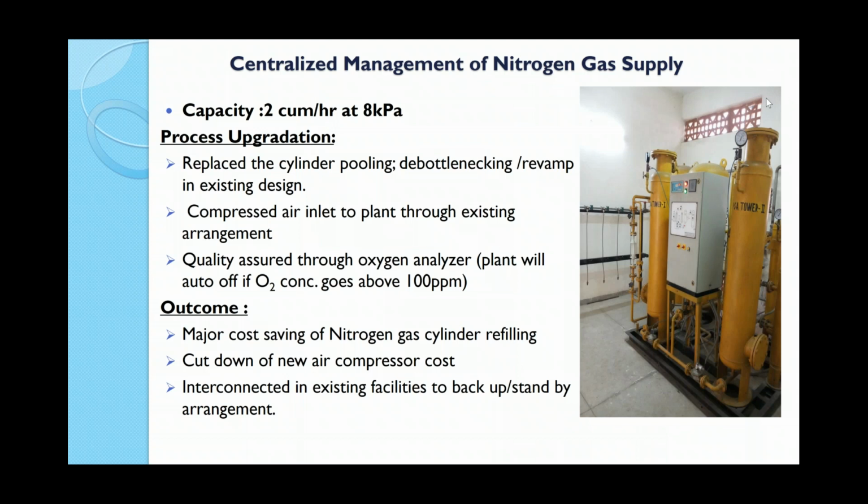Input air is taken from the compressed air, and carbon molecular sieves are filled in this tank. There is a cycle time of 45 seconds, after which adsorption and desorption take place. For the quality checkup, we put an oxygen concentration analyzer. If the oxygen concentration in the product goes above 100 ppm, the plant trips. By that we assured that we get 99.999% purity of nitrogen.